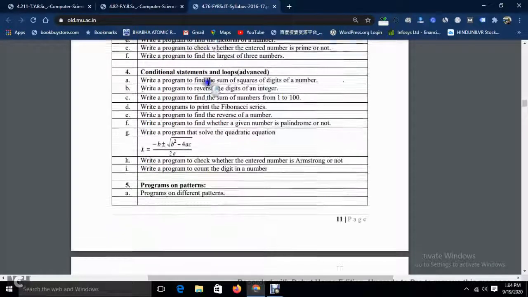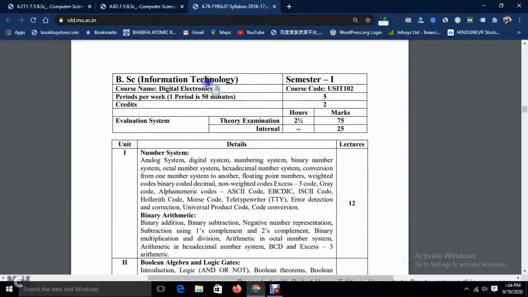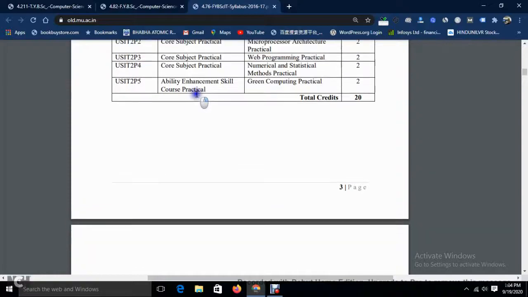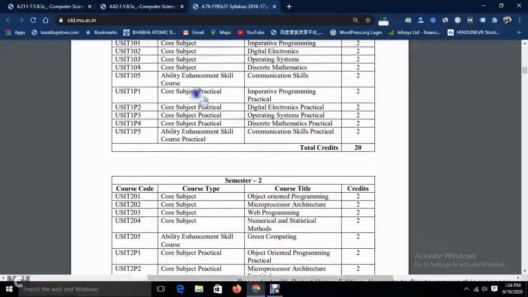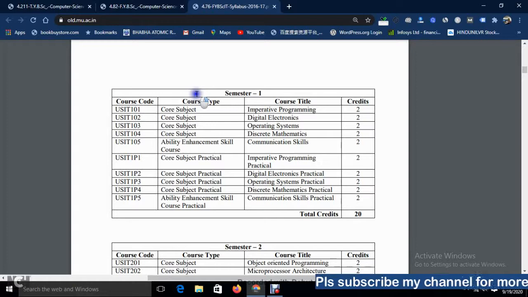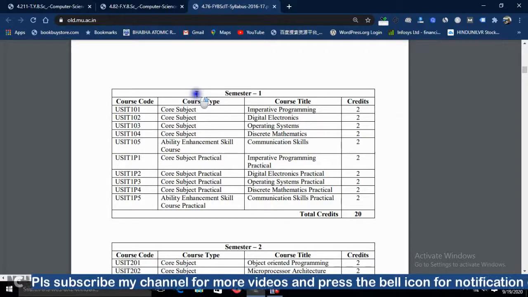This is all the same for the others, again Digital Electronics and all, the pattern is the same. I hope you understood these things. I have given a basic rough idea over here. If I get time, I will try to go deeper and elaborate with diagrams, writing on the whiteboard and all, and try to explain to you all. But I think you get a basic idea by listening to this video.